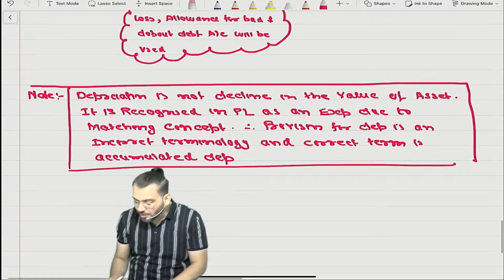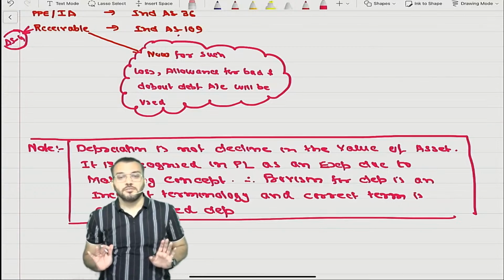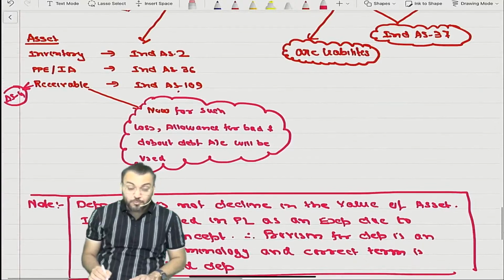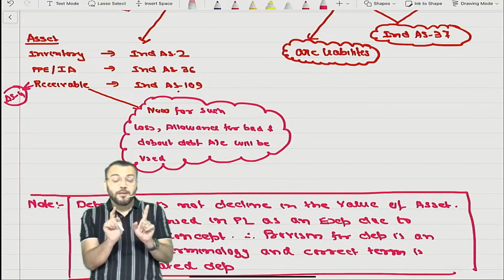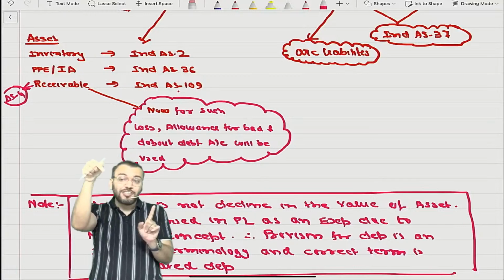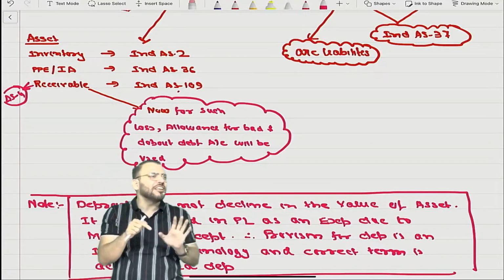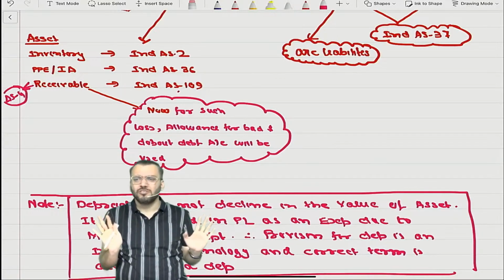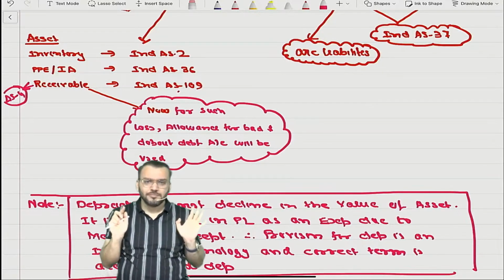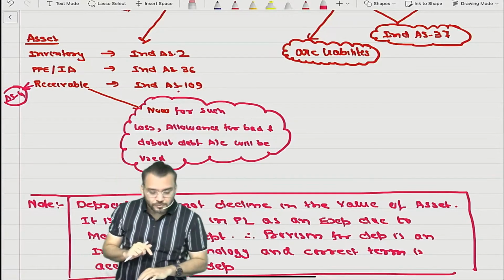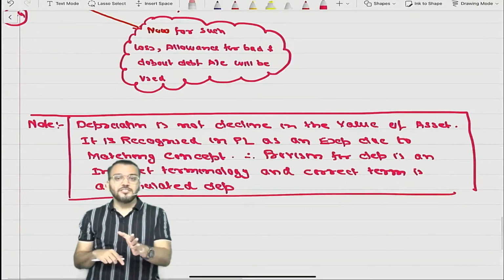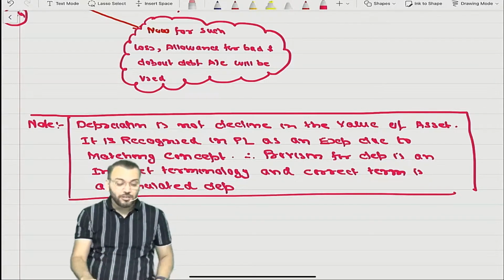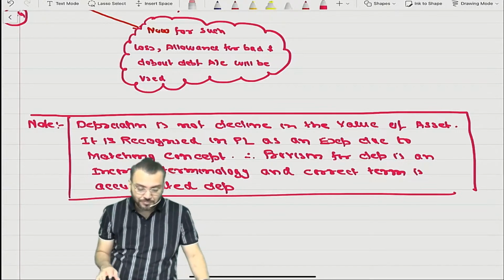Depreciation is outside the scope of our discussion right now. It is not covered in the above discussion, because I have not written the same thing for provision for doubtful debt, which is because of contingencies. Okay, you can use provision there. But provision for depreciation should not be used. 100% wrong term. With this, I have just discussed contingency. Now we'll start Ind AS 37. We have not started Ind AS 37 yet.